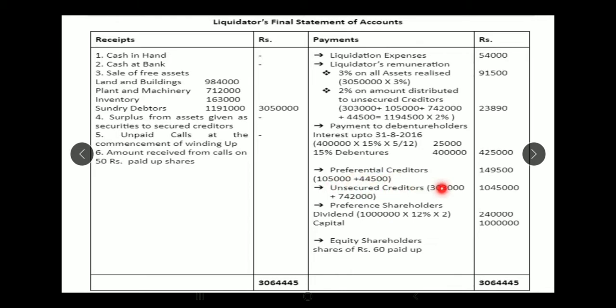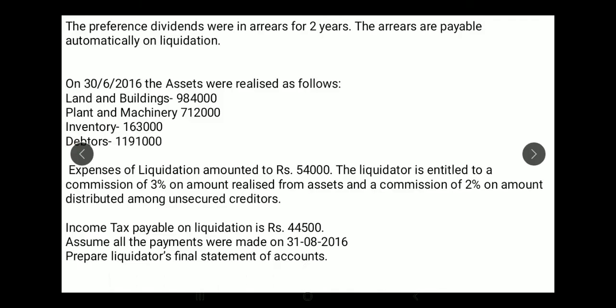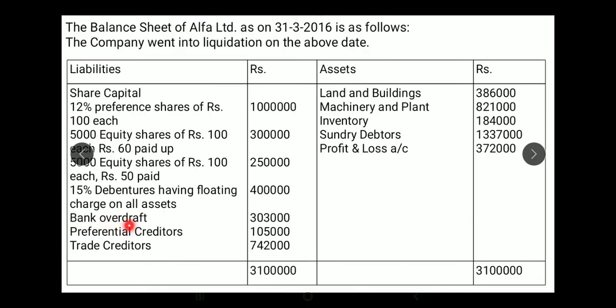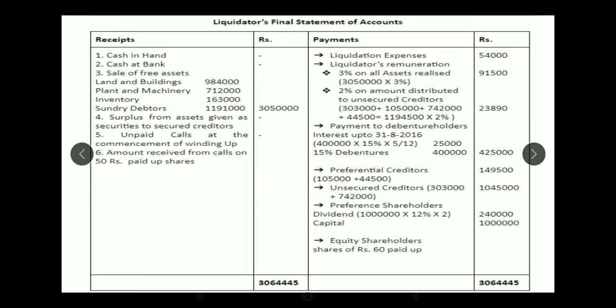Unsecured creditors given in the balance sheet, one is bank overdraft and one is trade creditors. You can see in the balance sheet bank overdraft and trade creditors 3,03,000 and 7,42,000. So your total creditors will be 11,94,500. So 3,03,000 plus 1,05,000 plus 7,42,000 plus 44,500 put together 11,94,500 into 2%, that is 2 by 100. If you do, you will be getting 23,890.